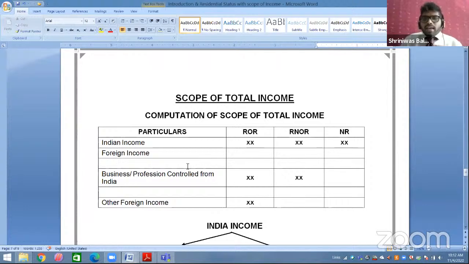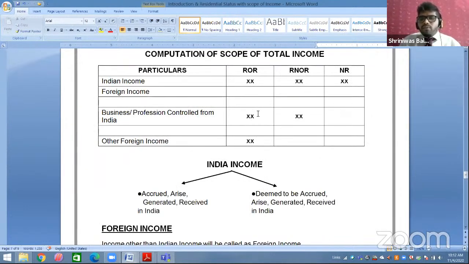For calculation of scope of total income, we also have to check whether the person is resident, non-resident, ordinary or not ordinary. So always keep a habit of making 3 columns. In most questions they ask for all 3: ordinary resident, not ordinary resident, non-resident. So the first column is particulars, second is ROR, that is resident and ordinary, then RNOR, resident and not ordinary, third is non-resident. Now you have to check your type of income, whether it is an Indian income or a foreign income.